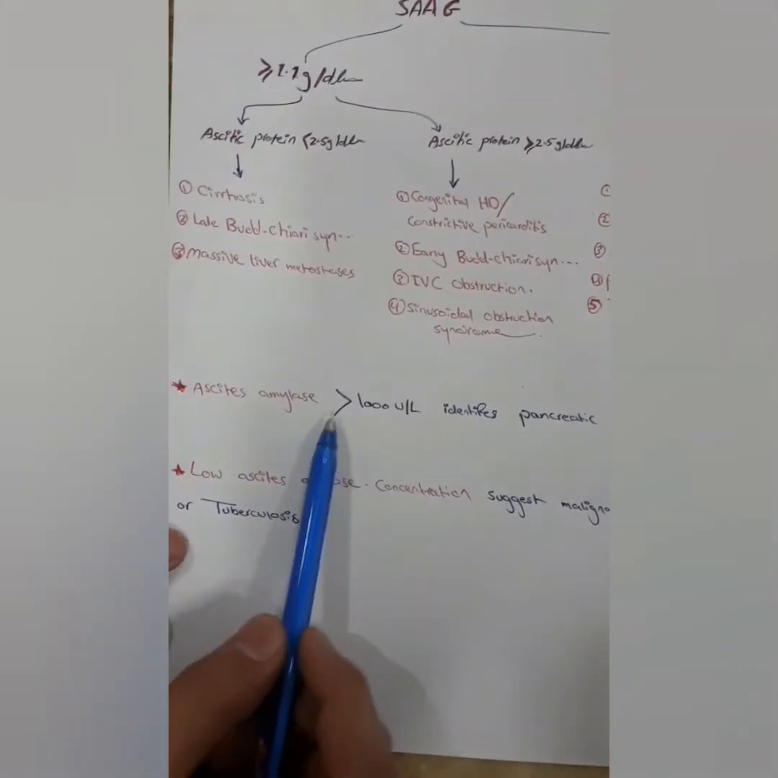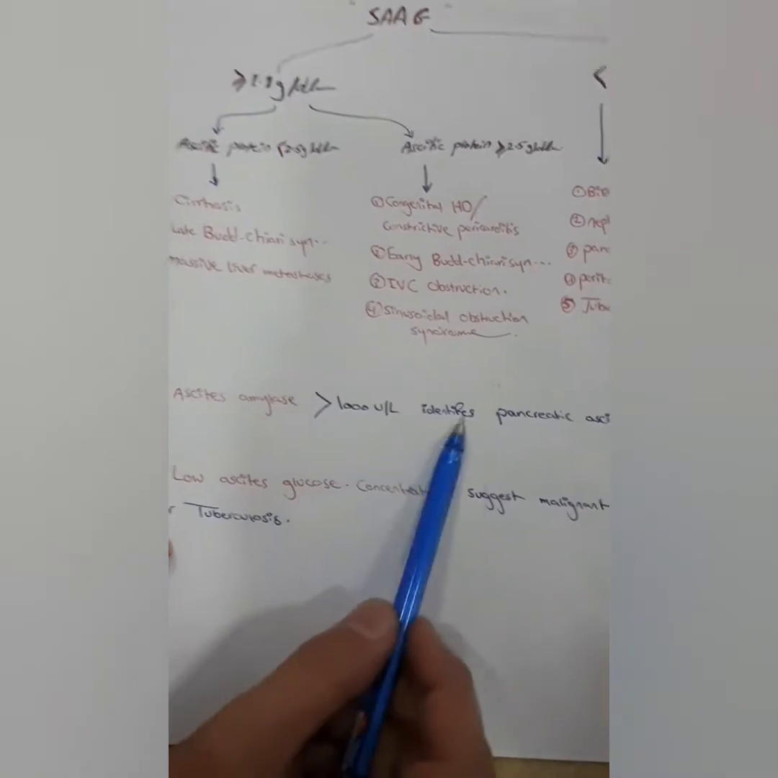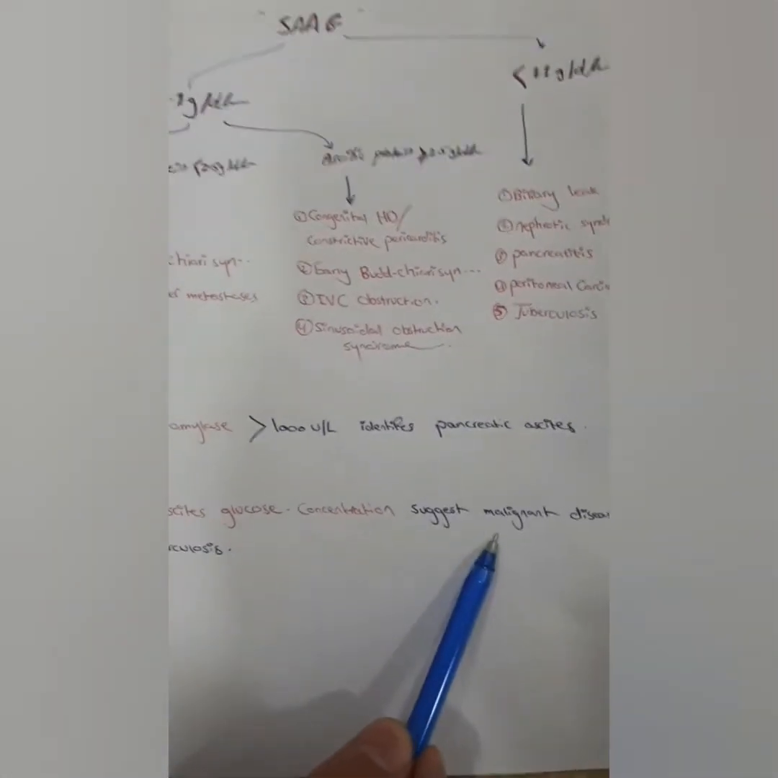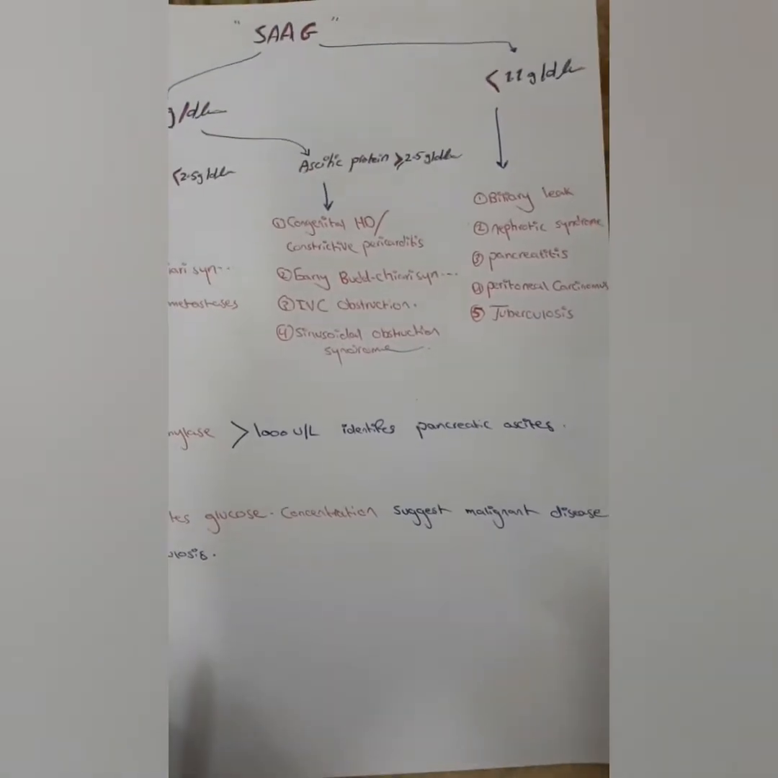If amylase is more than 1000 units per liter, we identify pancreatic ascites. If there is a low ascitic glucose concentration, it suggests malignant disease or tuberculosis.